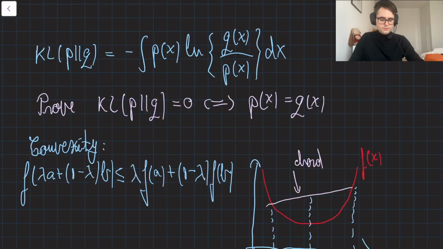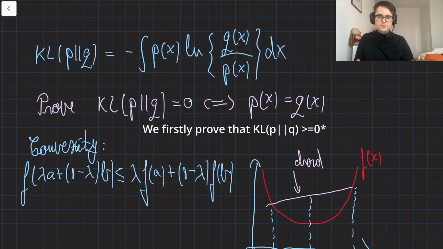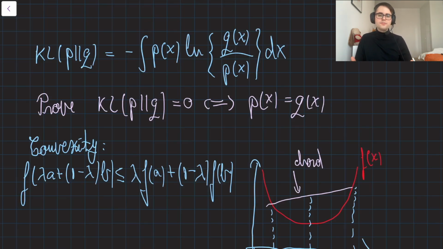Now we are going to prove that KL is greater than or equal to 0, with equality when P and Q are the same. Alright, we are starting the proof. We will try to prove that the KL divergence is equal to 0 when the two distributions are the same. And for that we'll need to use convexity.